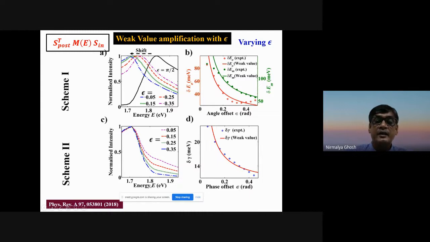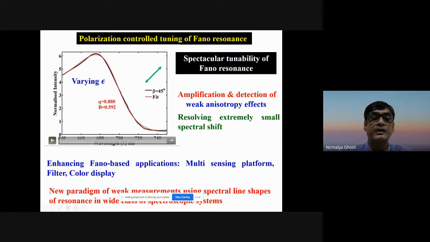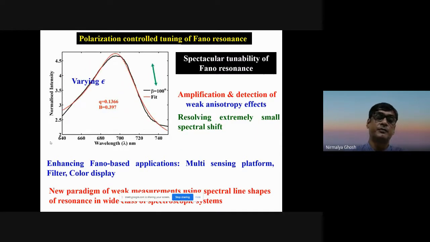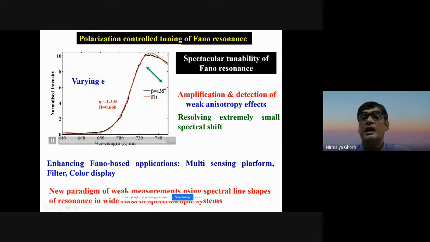Similarly, in the imaginary weak value amplification, there was a broadening of the spectral line shape, no shift as such in the peak position, but broadening, which is like a time domain shift, because broadening means a change in the effective gamma width, that is, the effective decay constant. So this is what we could achieve, and you can see that there is a beautiful tunability of Fano resonance using this kind of polarization measurement.